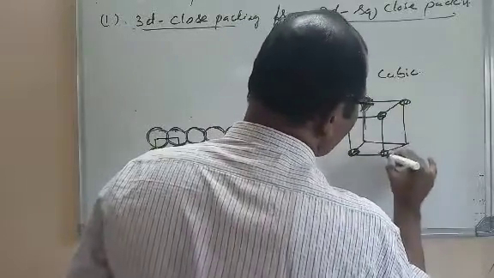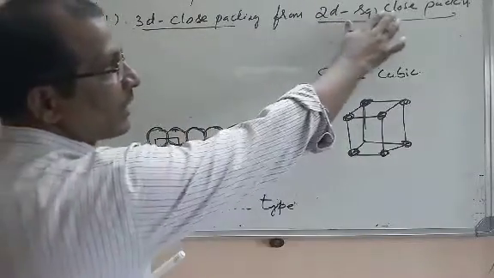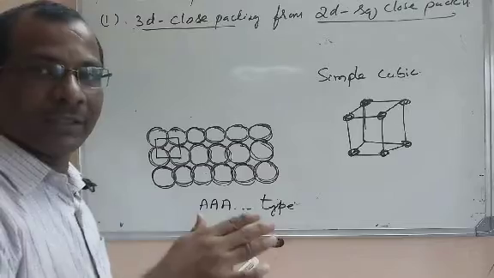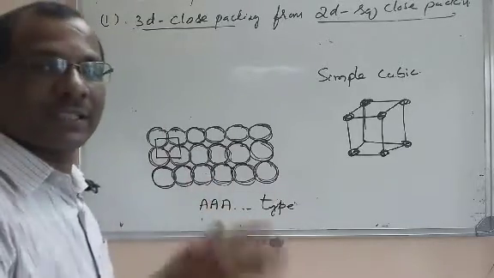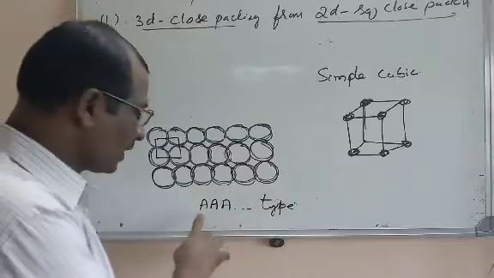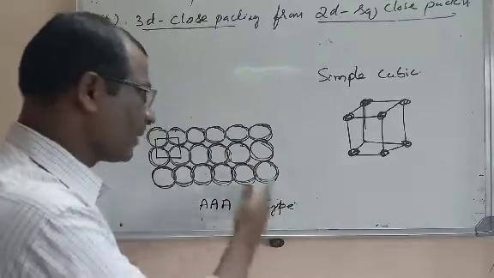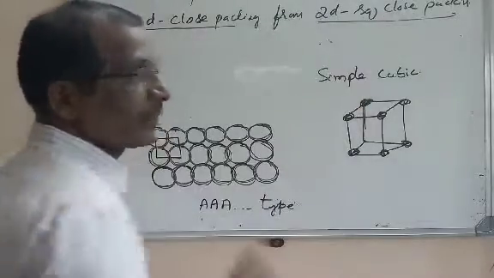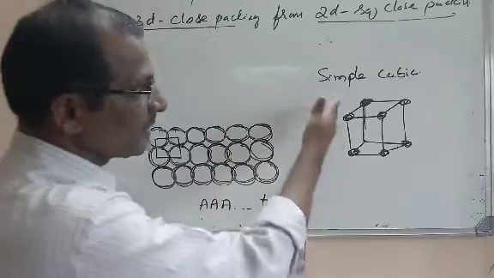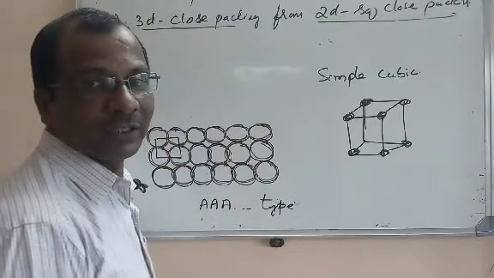So this is nothing but simple cubic arrangement is obtained now. When you stack two-dimensional square packing one on the other, we have several layers here: first layer, second layer, third layer, but all the layers of the same type, A type. That A type of arrangement will give a three-dimensional close packing from two-dimensional square close packing. And here the resulting unit cell is a simple cubic.